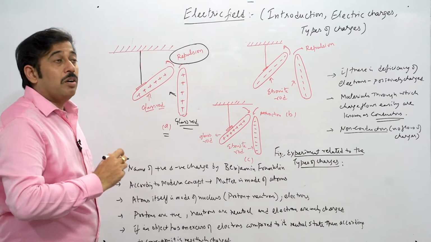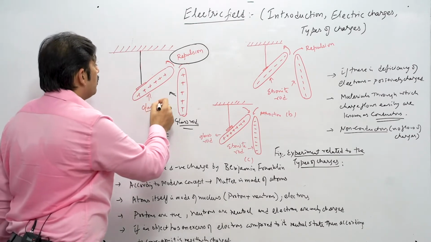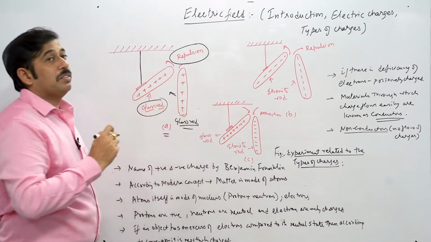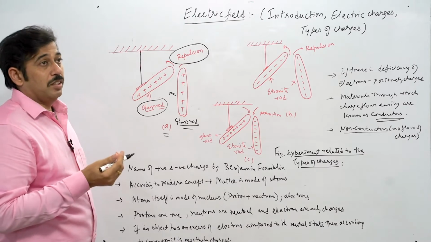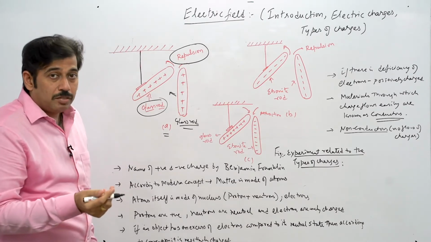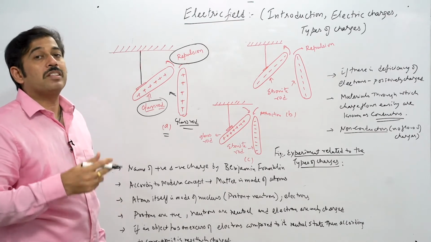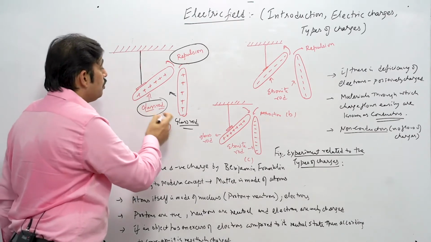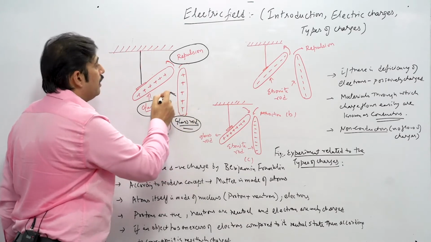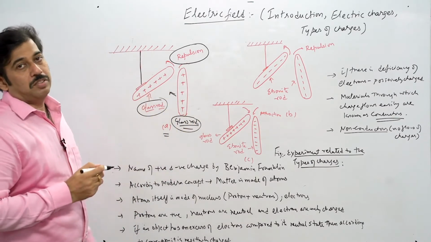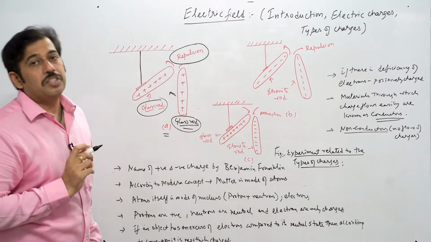Why does it happen? Because here we know that the glass rod can be rubbed with the silk cloth and it acquires certain charges. The time when it is rubbed with the silk cloth, it acquires positive charge. At the same time, the silk cloth acquires the negative charge. When these two rods are brought together, we see the process of repulsion. That means like charges repel each other.